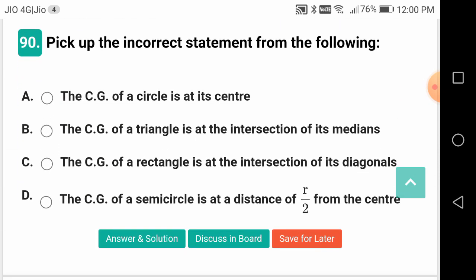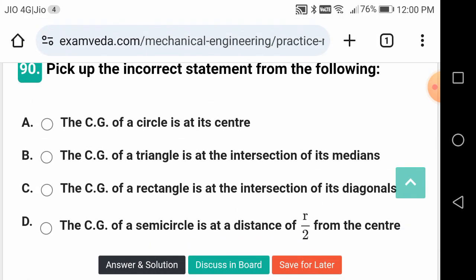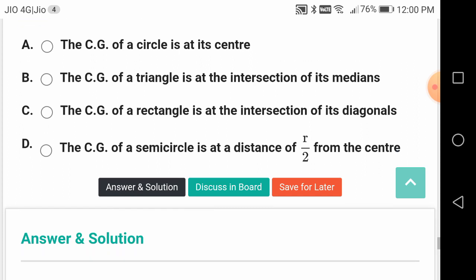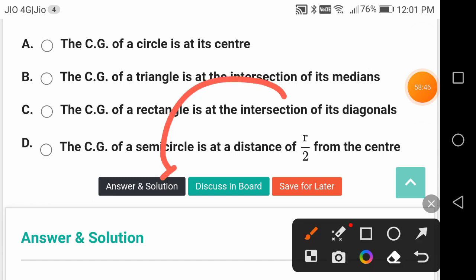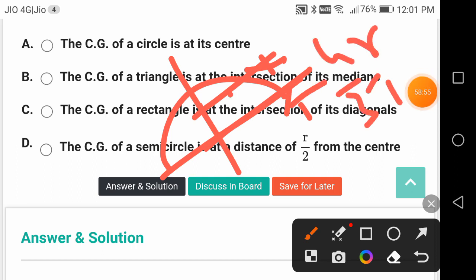Pick up the incorrect statement from the following. The CG of the circle is at the center, CG of triangle is at the intersection of medians, CG of rectangle at the intersection of the diagonals, CG of a semicircle is at a distance of R by 2 from the center. No, for a semicircle it should be 4R by 3 pi. It is not R by 2. R by 2 would be somewhere above like this, okay. So 4R by 3 pi.